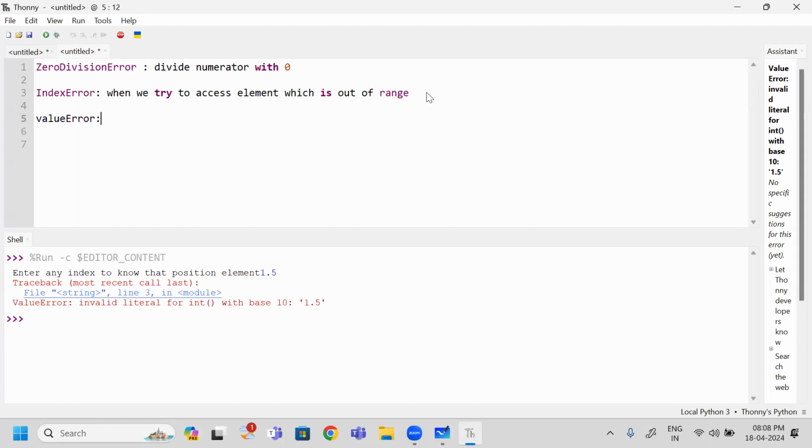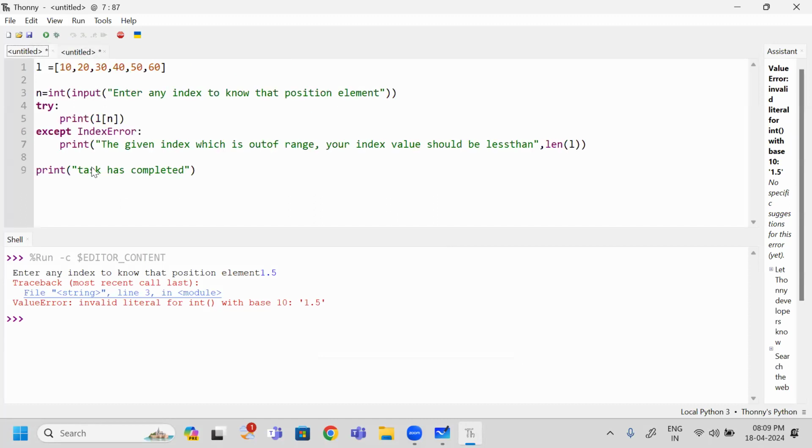Value error. This is another type of exception. While writing this one, you must write it with a capital. It raises an exception when we give an invalid number while reading dynamically. Okay, so if I give the wrong value, then it has given one error, that is the value error.